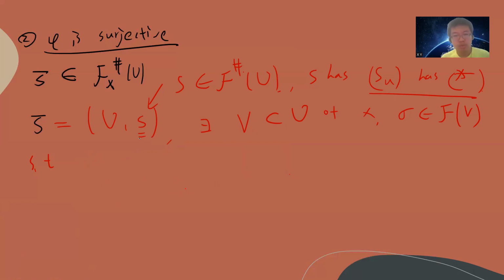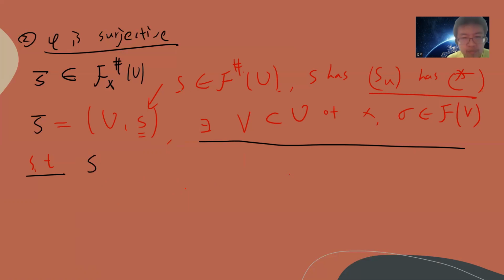This property tells me that there's a V, belonging to sigma of x, such that S_U will be the same as V sigma in F of U. Okay, so this is the sheaf of F, and this guy looks like this.